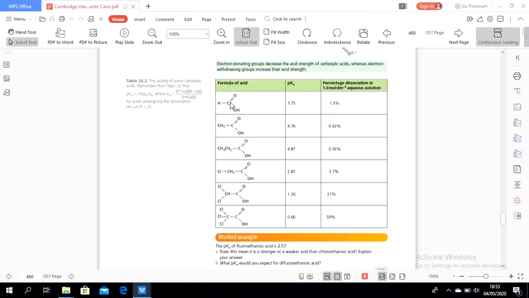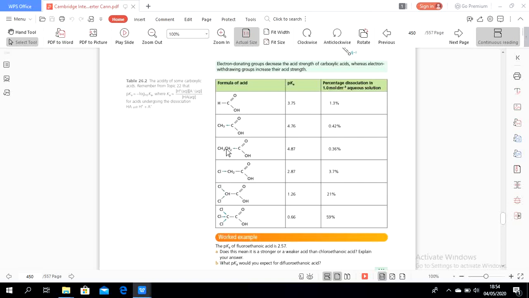There is carboxylic acid, and then there is a positive inductive effect from the CH3, and then there are also two positive inductive effects that make the percentage of dissociation decrease.